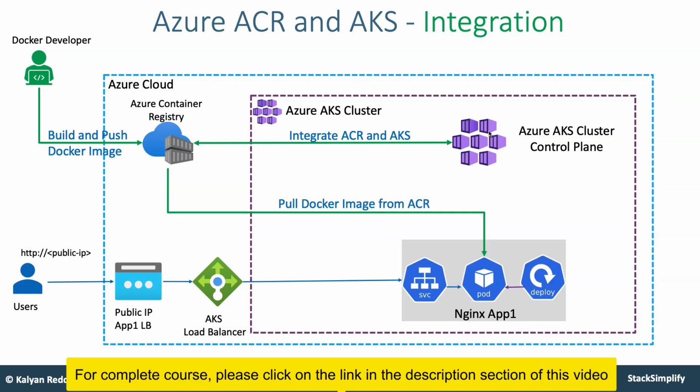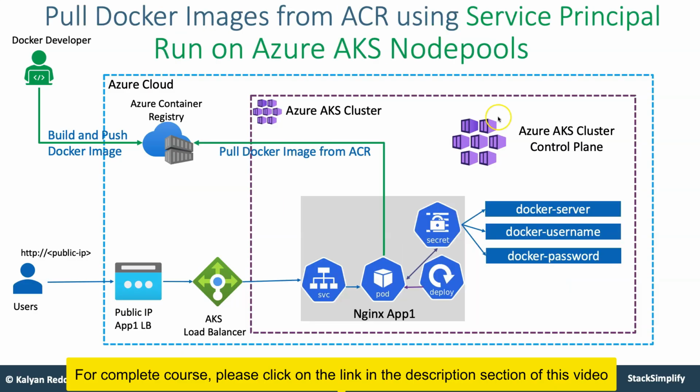How to handle that, we are going to see using service principals. You are going to build and push a Docker image to Azure Container Registry, then download that image to your Kubernetes cluster, bring it up and access it. All those things we are going to look into as part of these two sections.